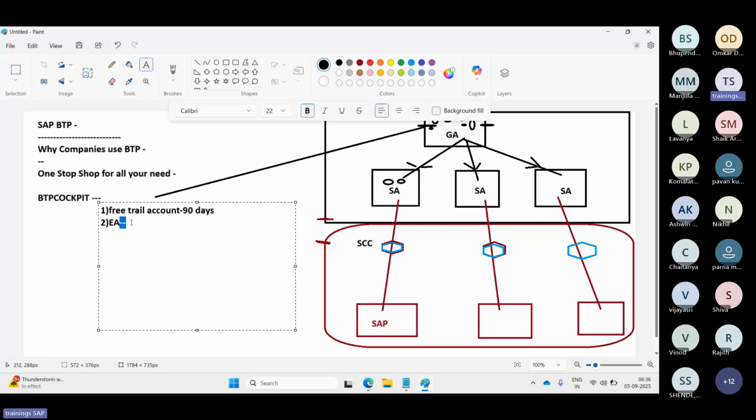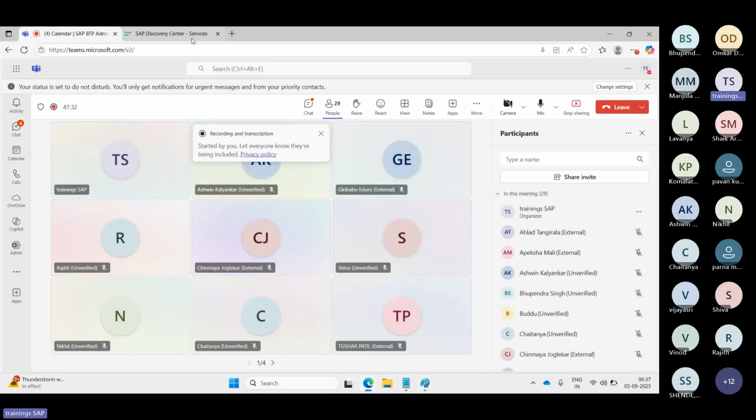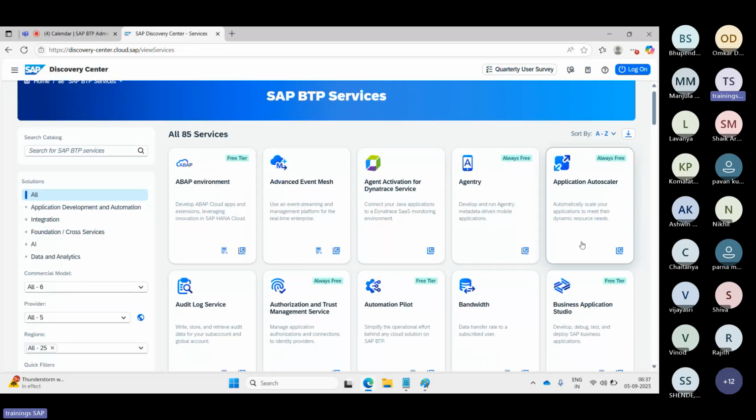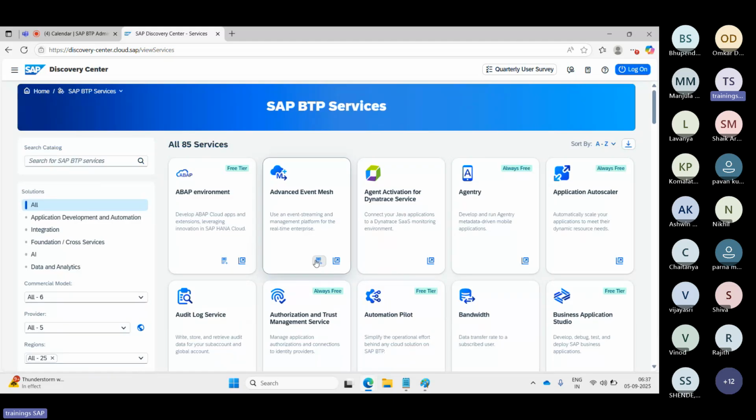That is the enterprise account here. Here you can use the free services plus paid services also. In the free tier, you will only get the always-free services. But in the enterprise account, you will get the paid services as well as the free services, all 85 services.